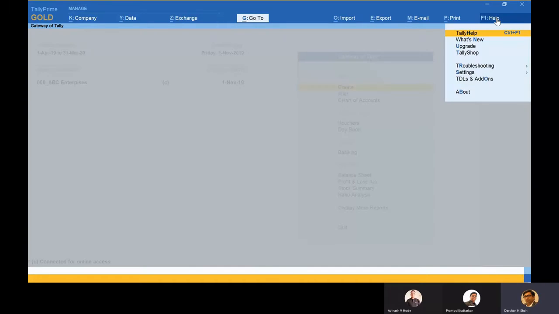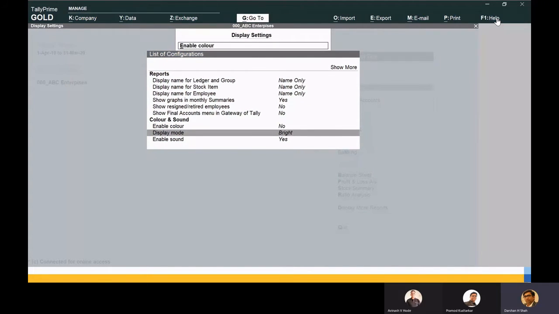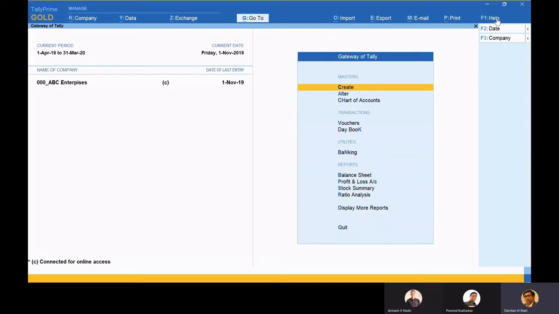There are a few more interesting things which have come up. We have started work from home culture, and many times we work in nights also. So in one of the sessions somebody had asked, can we have night mode in Tally? This is one thing which has recently come up in Tally. You can go to display and say that I don't want to enable colors. I can just disable that and make it black and white and reduce the brightness also. So this is one of the interesting things which has come in the recent Tally Prime.